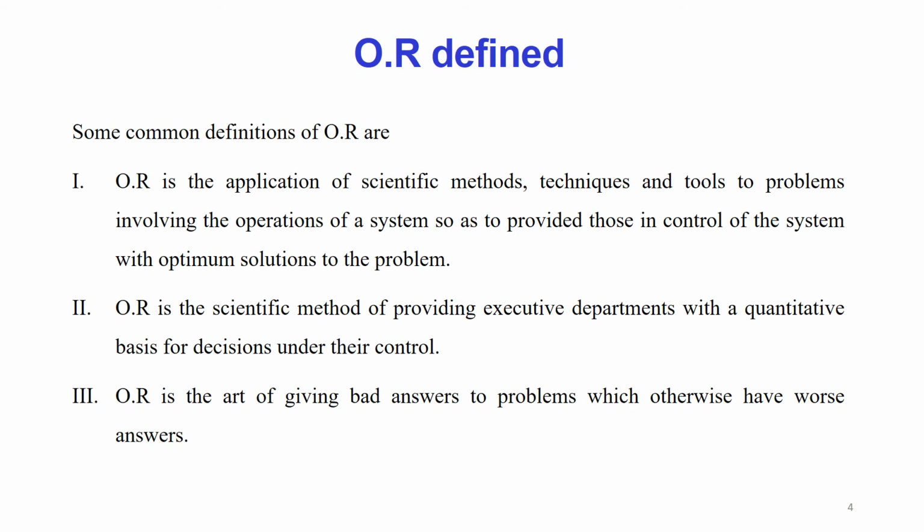Suppose a manufacturer wants to increase his profit. Can he increase indefinitely? No, because there are certain boundary conditions, there are certain compulsions, there are certain restrictions which he cannot overcome, and because of these restrictions, his profit has to be within a certain limit. So, operations research gives you the best possible answer under these restrictions.